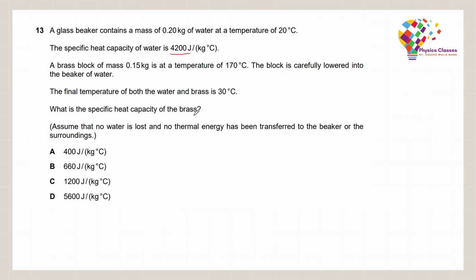Now over here, the basic idea, or what we talk about as the principle of calorimetry, is what we would be using. The heat lost by the brass block has to be equal to the heat gained by water, since there is no energy lost.